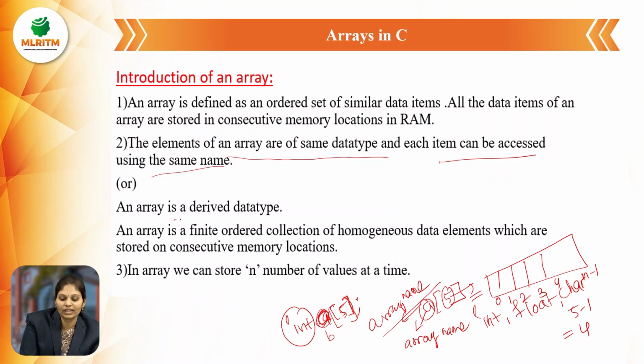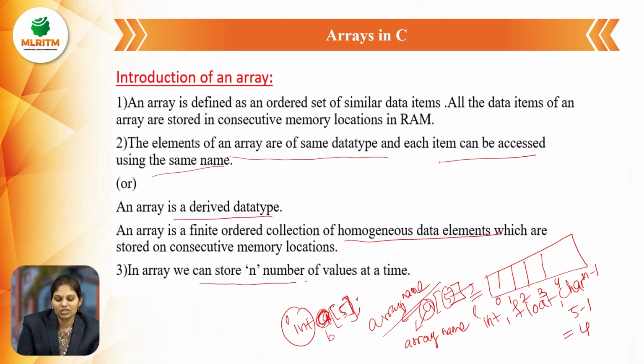An array is a derived data type. The data types are of three types: primitive data types, user defined data types, and derived data types. So an array is a derived data type. An array can store a finite ordered collection of homogeneous data elements in consecutive memory locations.